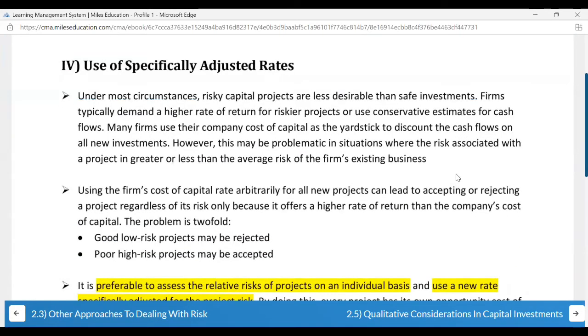Use of specifically adjusted rates. Risky capital projects are less desirable than safe investments. So this again depends on what is your risk appetite. See, if you are a firm who is risk averse, then you will go for less risky projects, but again your expected rate of return will be lesser. If you're a risk aggressive organization, then you will definitely expect a higher rate of return from the projects.